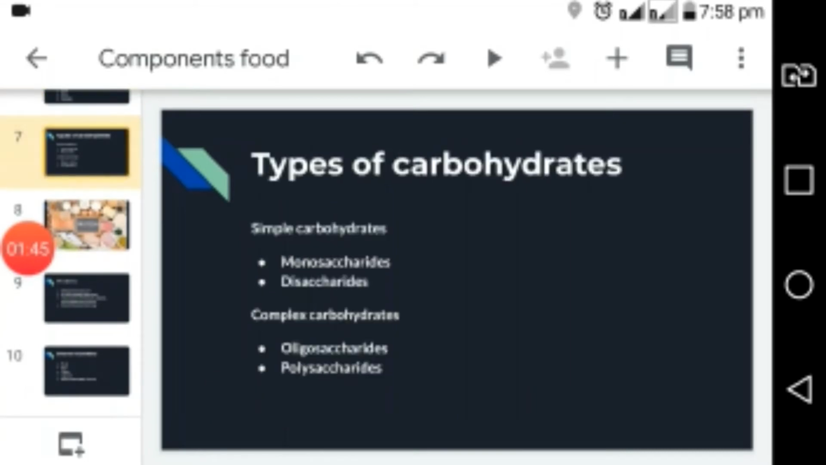And talking about the types of carbohydrates, there are two types of carbohydrates, that is simple carbohydrates and complex carbohydrates. Simple carbohydrates include monosaccharides and disaccharides, while the complex carbohydrates include oligosaccharides and polysaccharides.